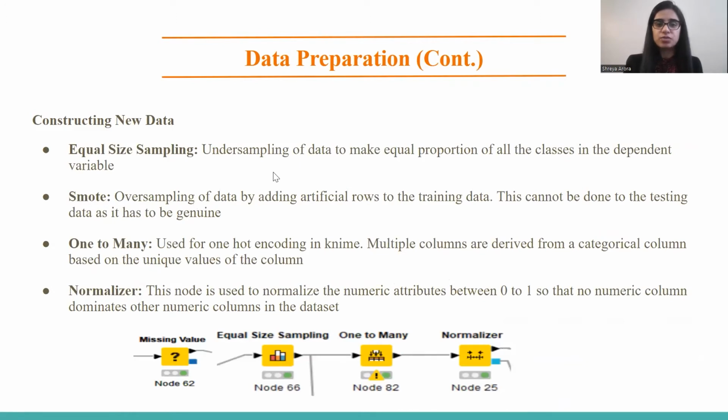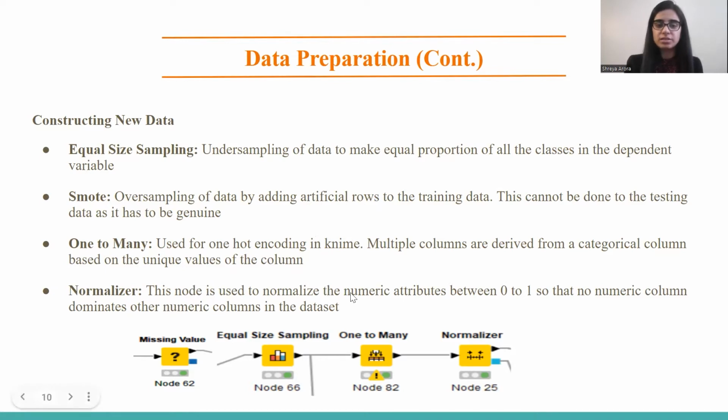Constructing new data is also one of the important steps in data prep, and we used equal size sampling, SMOTE, and one-to-many for this purpose. The only difference between equal size sampling and SMOTE is equal size sampling used undersampling, whereas SMOTE used oversampling. Both of these techniques are only applied to the training data because our testing data has to be genuine. These techniques are performed by adding artificial rows to the data. One-to-many nodes create many new columns out of a single categorical column based on the unique values of that column.